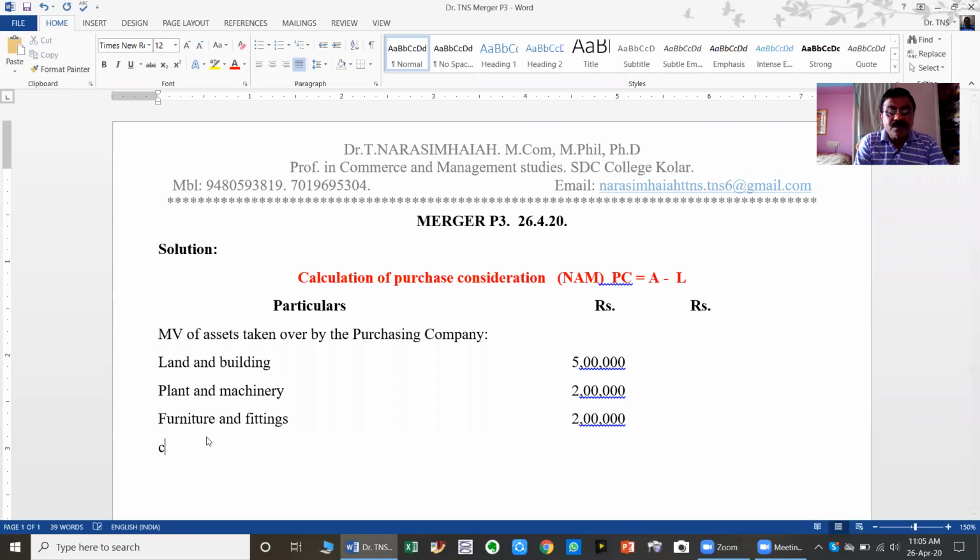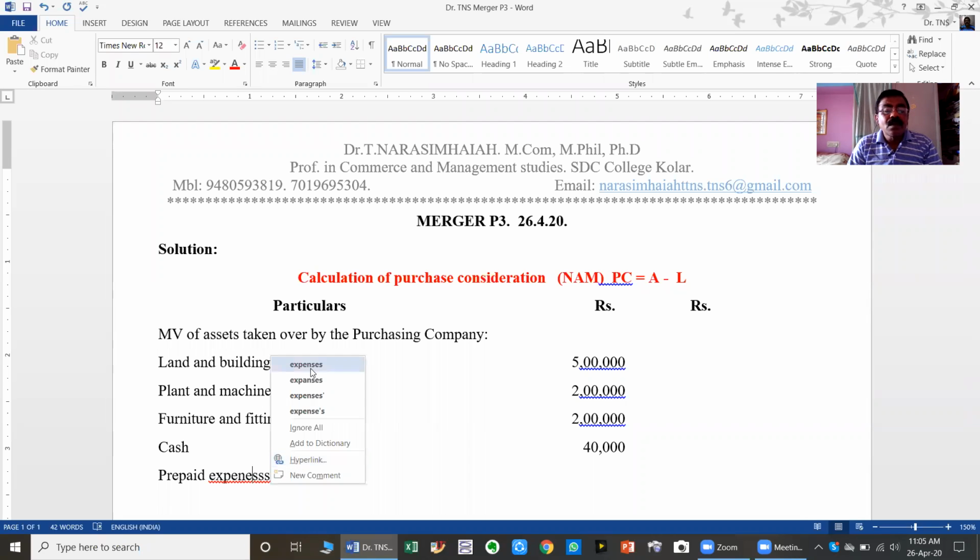And then cash. In respect of cash, it is not stated whether it is taken or not. Therefore, we are going to assume that cash is taken over by the purchasing company. Okay. So after cash is prepaid expenses. What is the value of prepaid expenses? This is 10,000.